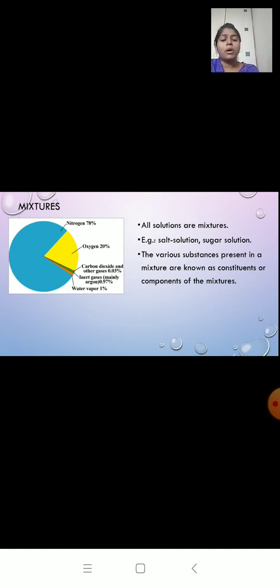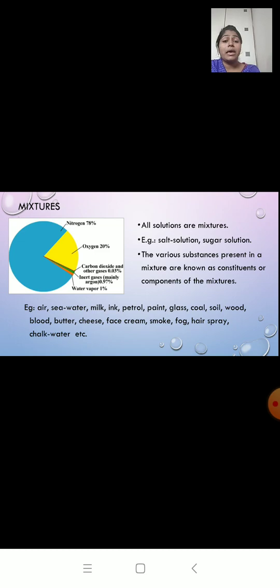Some common examples of mixtures are air, seawater, milk, ink, petrol, paint, glass, coal, soil, wood, blood, butter, cheese, face cream, hair cream, smoke, fog, hairspray, chalk water, oil in water, sand in water. These are all mixtures.